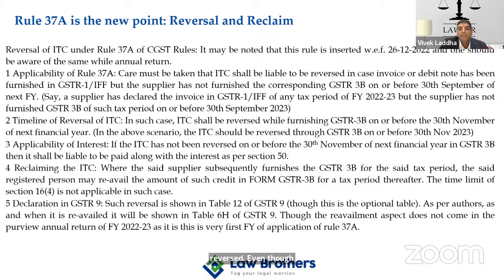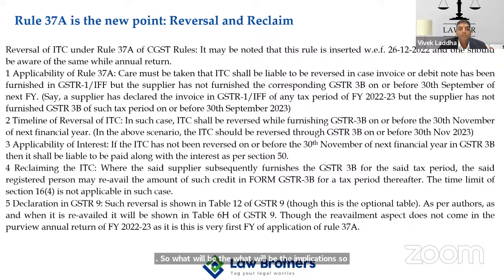So what is the status? Rule 37A says that please reverse the credit by way of GSTR 3B. Now suppose you have also reversed your credit in GSTR 3B. So what will be the implication so far as GSTR 9 is concerned?